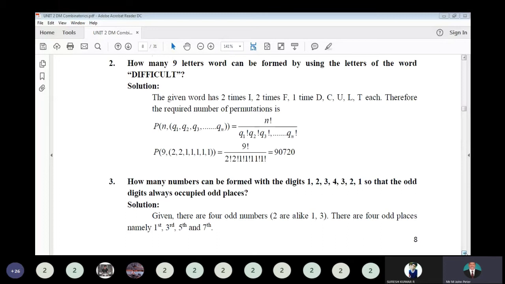Here some of the letters are repeated. I is repeated, F is repeated. The given word has 2 times I and 2 times F. The remaining D, C, U, L, T come once. So total 9 letters are there. Without any restriction, the permutation is 9 factorial.